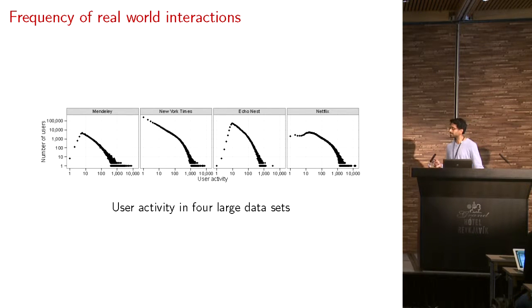Some of them are implicit, in which case, for the New York Times for example, the user has just read an article. He's not necessarily rated it. Netflix, of course, is movie ratings. Mendeley is also an implicit data set, where we have scientists who each have a user library of articles. All we know is that these scientists have these articles.